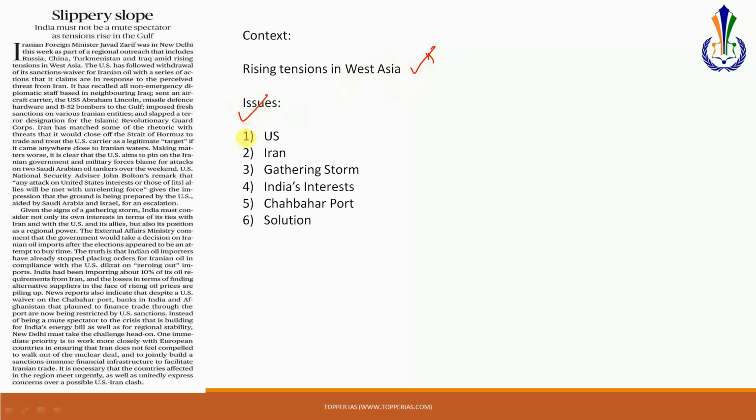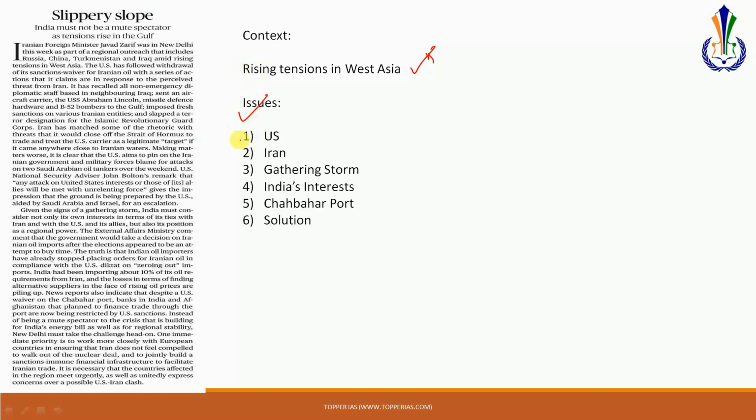Now coming to the issues, one aspect of the context here is that Iran's foreign minister Javad Zarif is in New Delhi, and this is a part of Iran's regional outreach to include Russia, China, Turkmenistan, Iraq, amidst the rising tensions in West Asia. Now, what are these tensions?